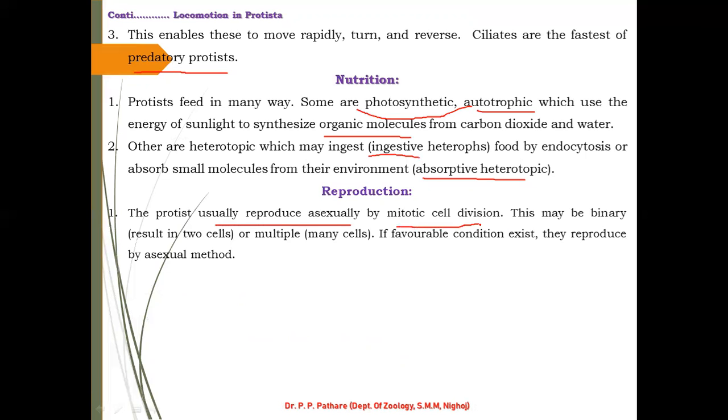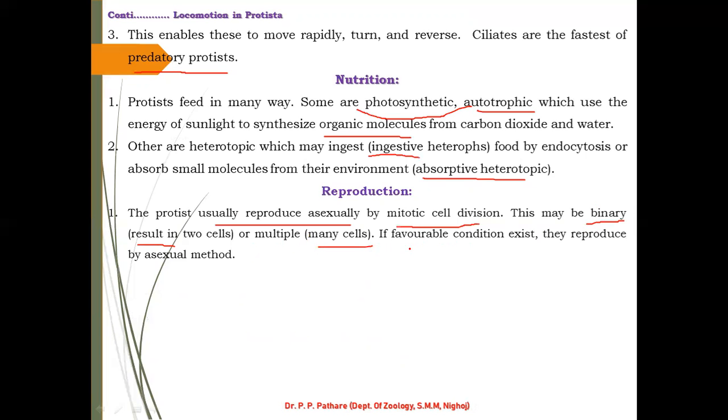This may be binary fission, resulting in two cells, that is, production of two cells. This process is called binary fission, or multiple cell division, that is named multiple fission.